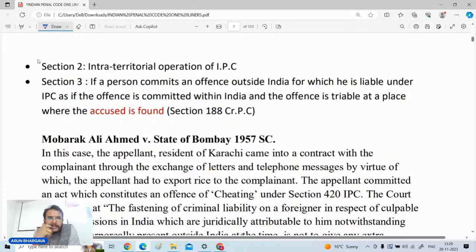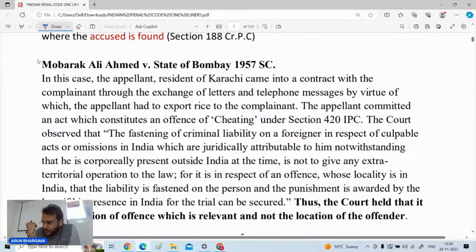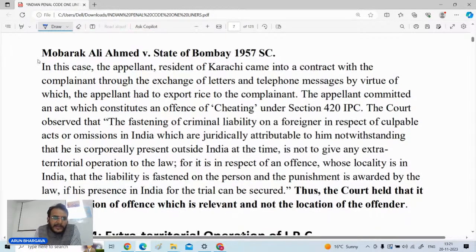But there is a very important case, that is Mubarak Ali Ahmed versus State of Bombay, 1957 Supreme Court, where a person who was a resident in Karachi came in contact with a person who was residing in India, and an offense of cheating was conducted. Now, the question comes that the offender was outside India and the offense is committed within India. Can that person be held liable within India?